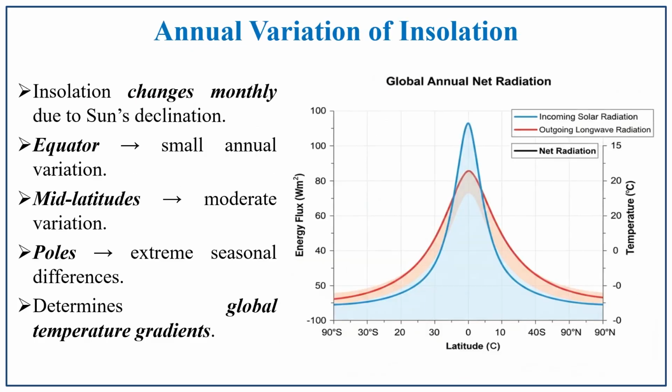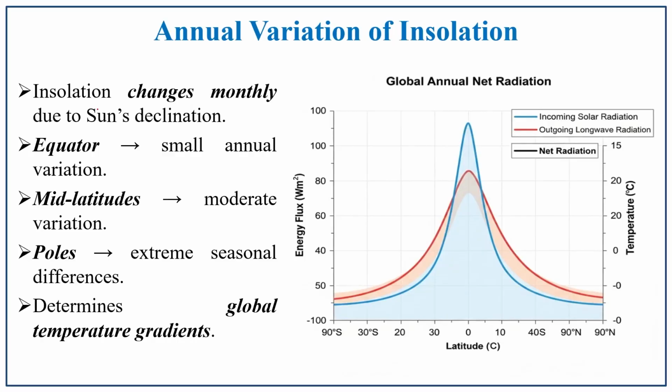Annual variations of insolation. How does solar insolation vary annually? The insolation changes monthly due to the sun's declination. We have discussed the sun's declination in the previous slide. The sun's declination is what mainly contributes to the changes across months.